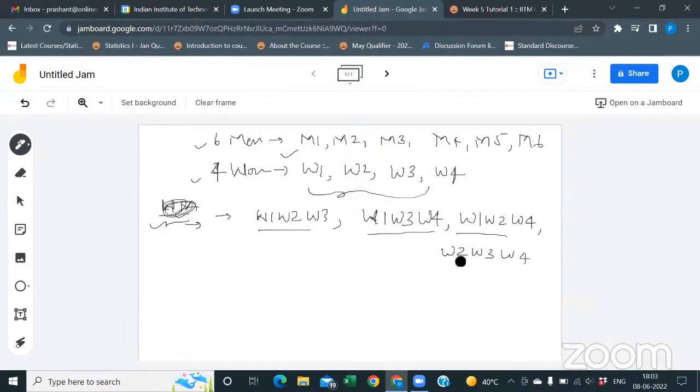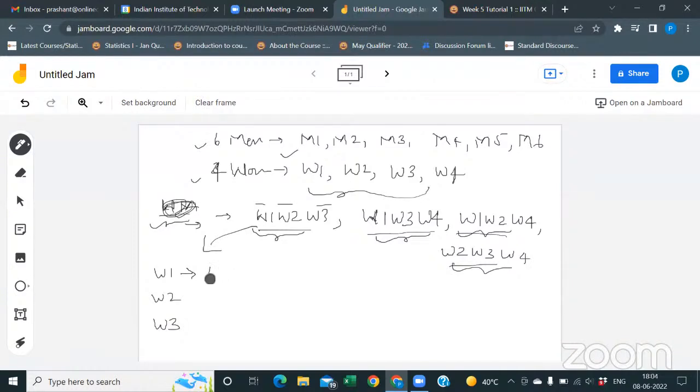We know there are 4 possible pairs of 3 women, right? Now, let's take the first pair. There are 3 women: first place, second place, third place. You have W1, W2, W3.